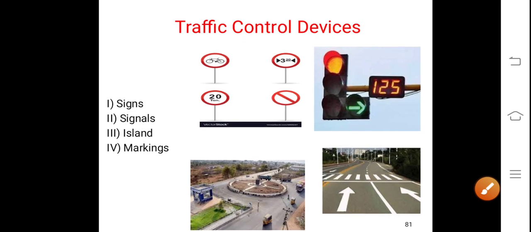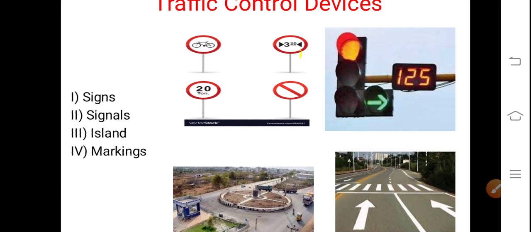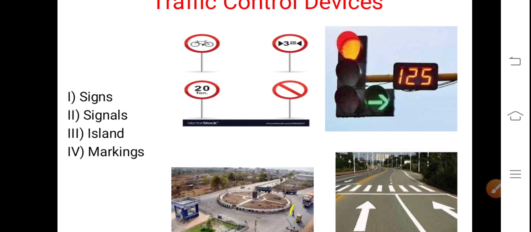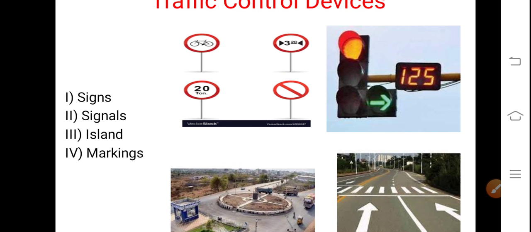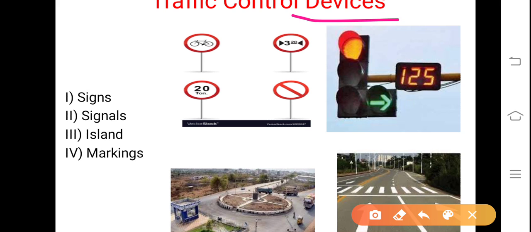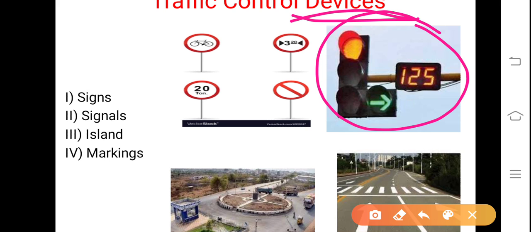Traffic control devices next. So far we have seen planning, geometric design, traffic studies, volume studies, speed studies, traffic capacity study, etc. Now, the major role is of traffic control devices. Whatever devices are used for regulation and control of the traffic stream are known as traffic control devices. That could be seen on the slide itself here. This is one type of signal in big urban cities. It is provided, the stop signal